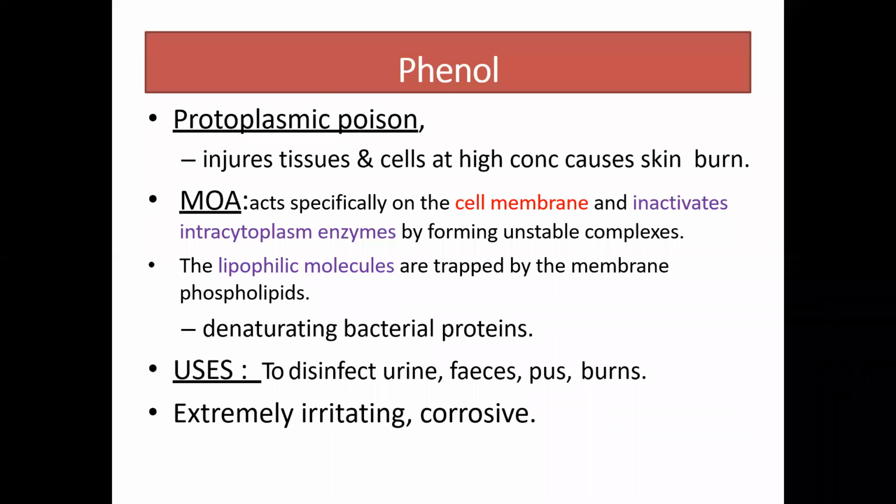So if you inactivate the enzymes by forming unstable complexes, the organism is killed. Then denaturation of the bacterial protein: coagulation of the proteins in the cell membrane, after which the original nature of the protein does not remain. That's why it is called denaturation of the protein. The original function of the protein is totally destroyed, and after that there is no survival of that organism.